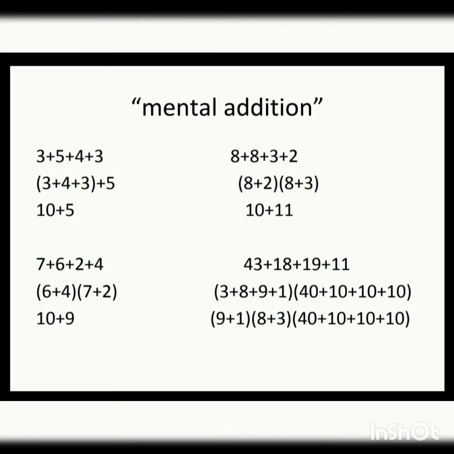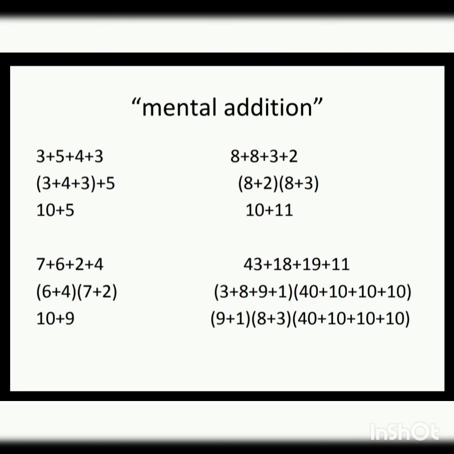Similarly here 8 plus 8 plus 3 plus 2. Now 8 plus 2 अलग categorize, 8 plus 3 अलग, which will give us 10 plus 11, 21. Similarly here 7 plus 6 plus 2 plus 4. Yes, 6 plus 4 alag categorize and the remaining 7 plus 2 differently categorize, which will give us 10 plus 9, 19.